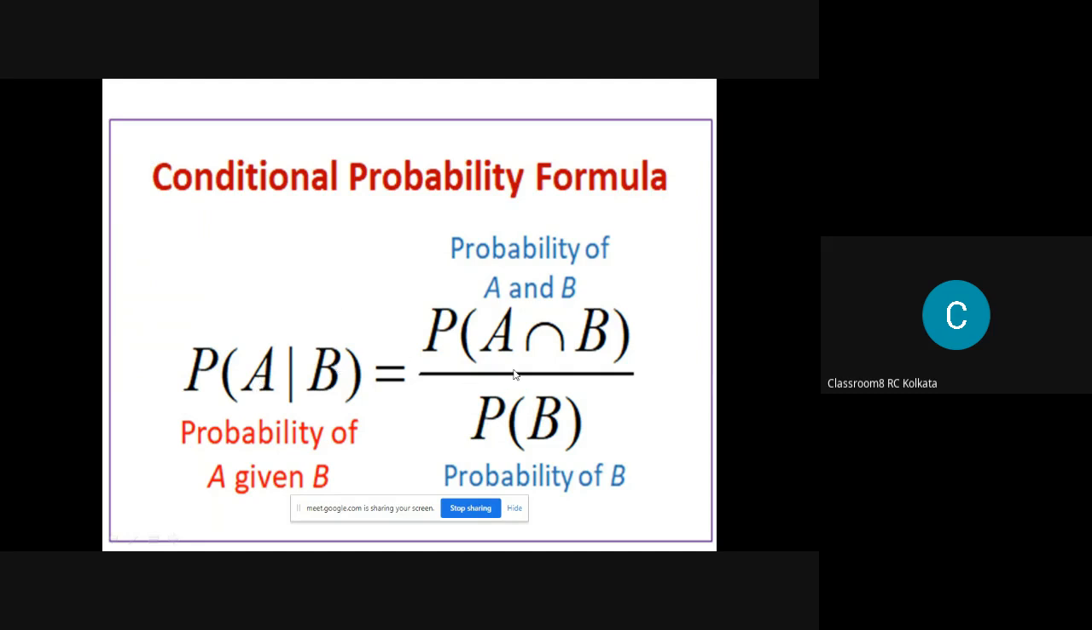Now, what are the changes I should be making over here? Probability of A and B remains the same. Then this changes: probability of B becomes probability of A. That is probability of A over here. That means if I want to find probability of B given A, then the change will be P(A), right?